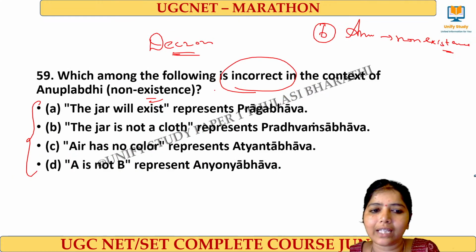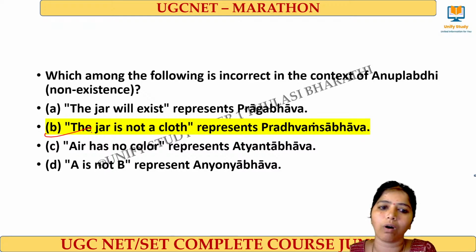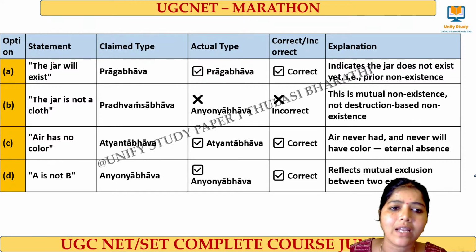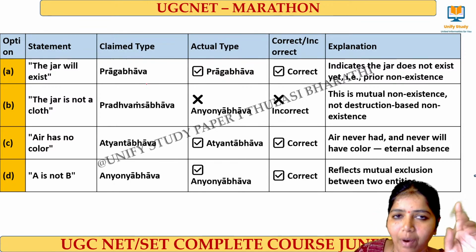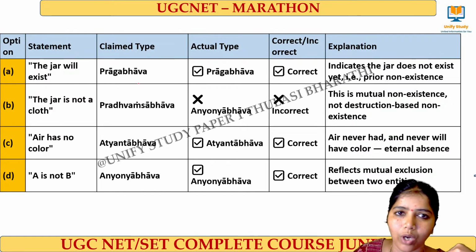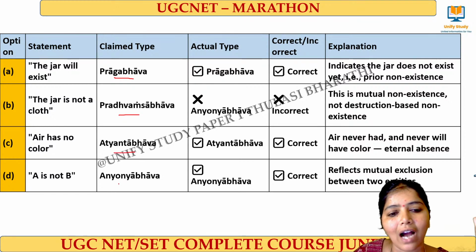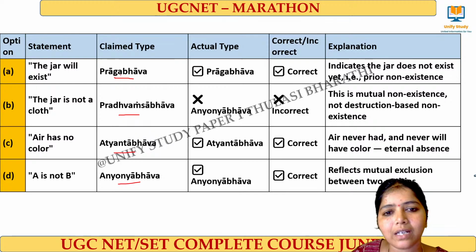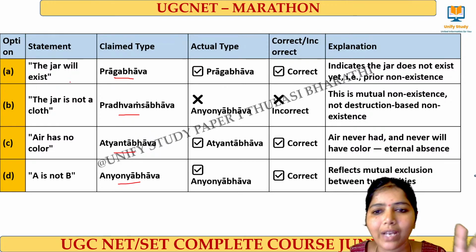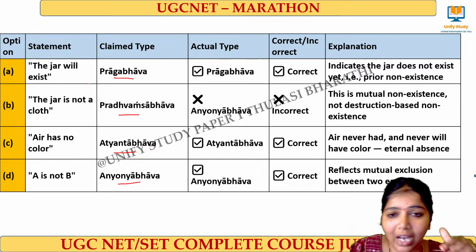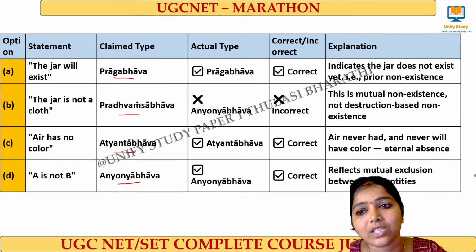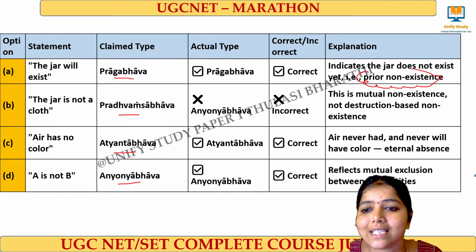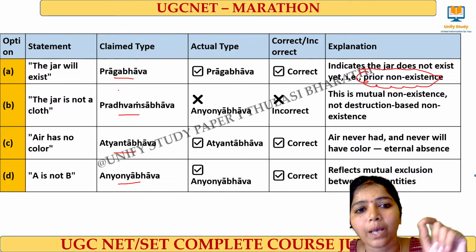Okay, the right answer for this question is option B. The jar is not a cloth, which represents Anyonya Abhava, not Pradhvamsa Abhava. Don't worry, we can easily understand. We have these 4 different types of abhavas, where non-absence gives me some knowledge: Prag Abhava, Pradhvamsa Abhava, Atyanta Abhava, Anyonya Abhava. What do you mean by Prag Abhava? Here the jar will exist means the jar does not exist yet. Before, it was not there. So that prior non-existence gives me some knowledge, and we call it Prag Abhava.